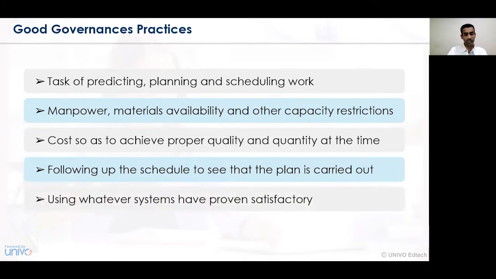The next good governance practice is using whatever systems have been proven satisfactory. Based on past results and past experiences, one has to understand which good governance practices were implemented earlier and whether the system used earlier was beneficial and satisfactory in the organization or not. So organizational activities need to be ascertained from past experience in a very effective way, and those activities need to be complied with. Hence past information is essentially important.